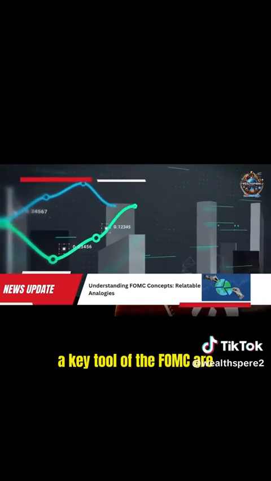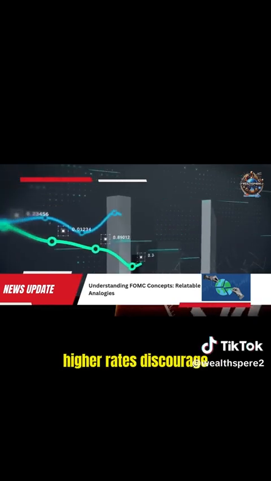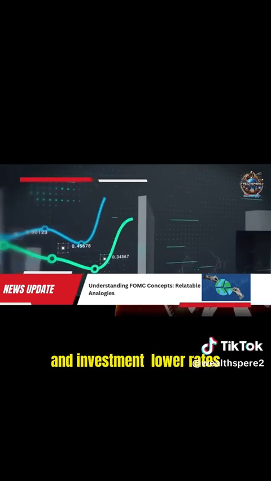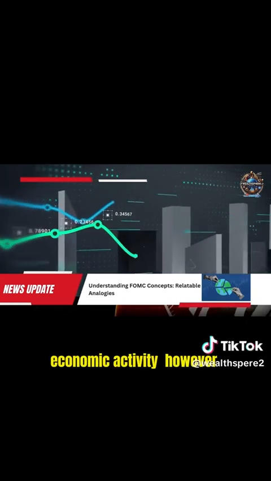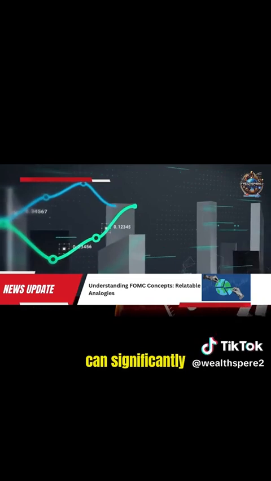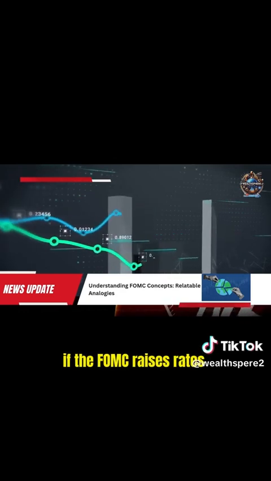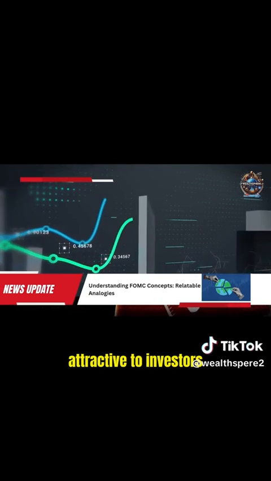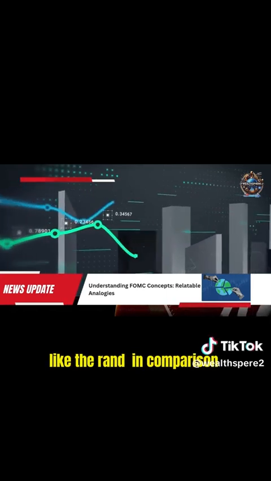Interest rates, a key tool of the FOMC, are like the cost of borrowing money. Higher rates discourage people from taking loans, leading to less spending and investment. Lower rates, on the other hand, encourage borrowing, stimulating economic activity. However, these changes can significantly impact currencies. For instance, if the FOMC raises rates, the US dollar strengthens as it becomes more attractive to investors seeking higher returns, often weakening currencies like the rand in comparison.